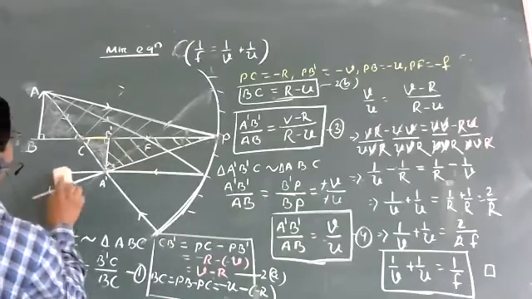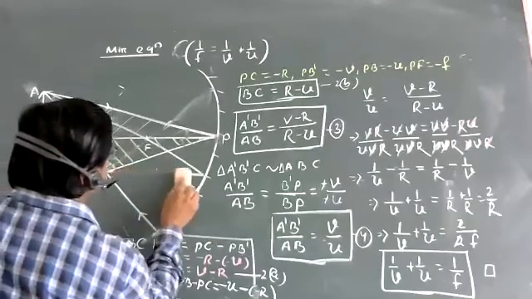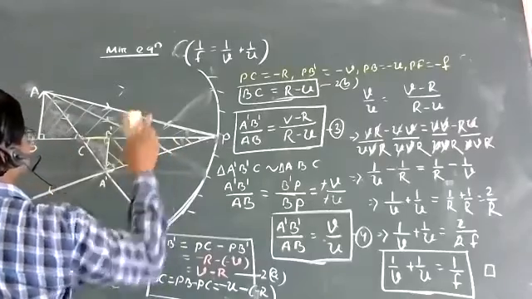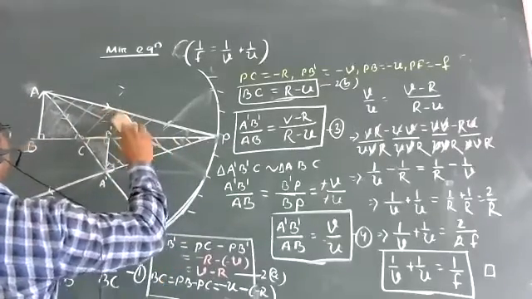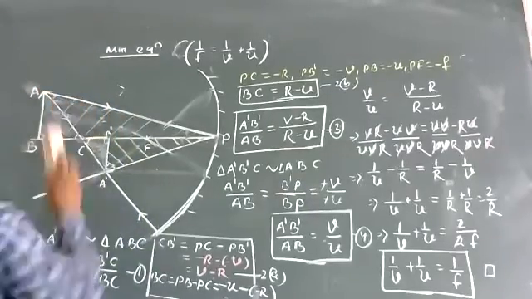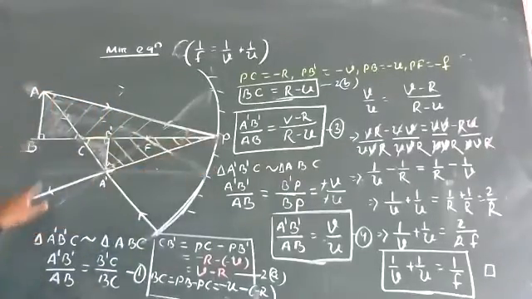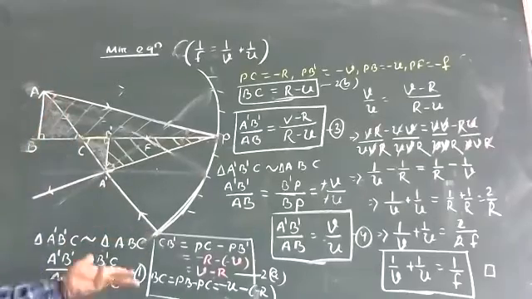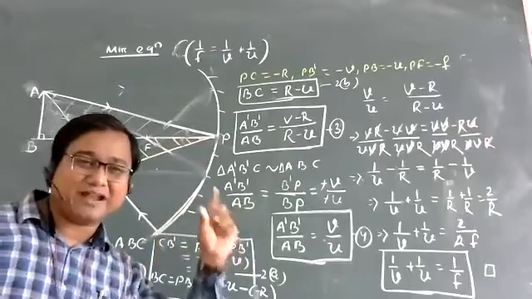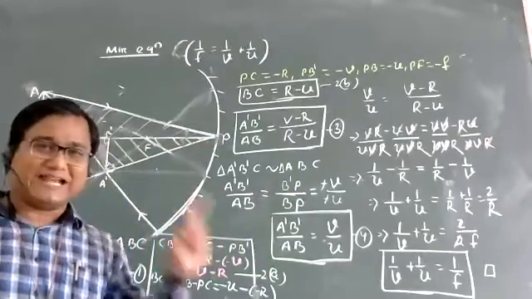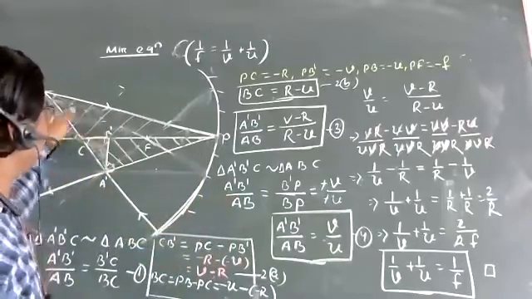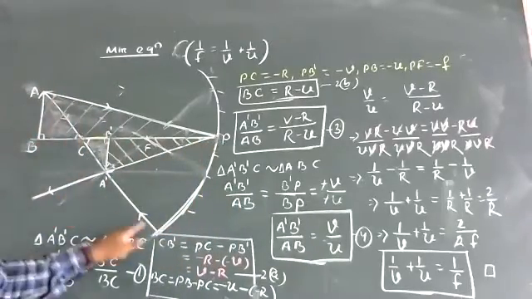Sir, the ray passing through focus, sir. Yes. So now it is becoming simple figure. Isn't it? So only two ray diagrams you will have to draw. What are those two ray diagrams? One through pole, one through C. Task is over. Our common point is also P and C. Always, how can you remind? Look it here. I need to compare P and C means the ray diagram must be drawn to P and C. Look it here. This is the first ray diagram. This is the second ray diagram.